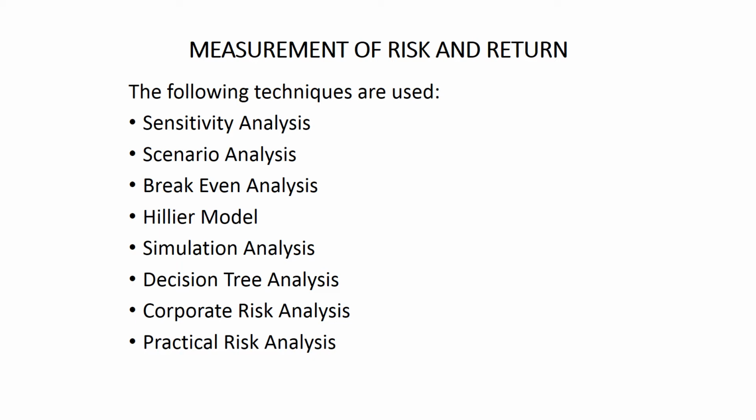So the next one what we are going to study is about the scenario analysis. Under scenario analysis, we analyze future events by considering alternative possible outcomes.